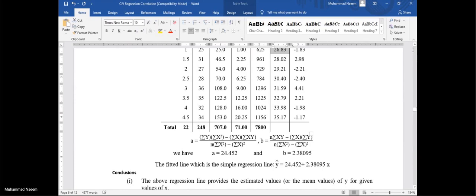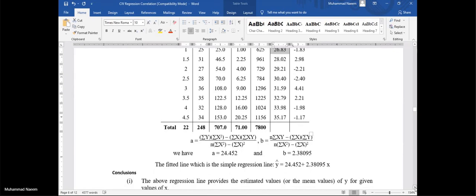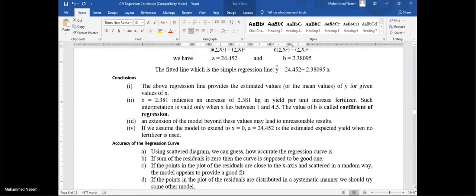Let's say x equal to 0 is not available here. As we have developed a relation, we can find out a value of y at x equal to 0, at a value of x which is not available in the table. This will be called the predicted value.